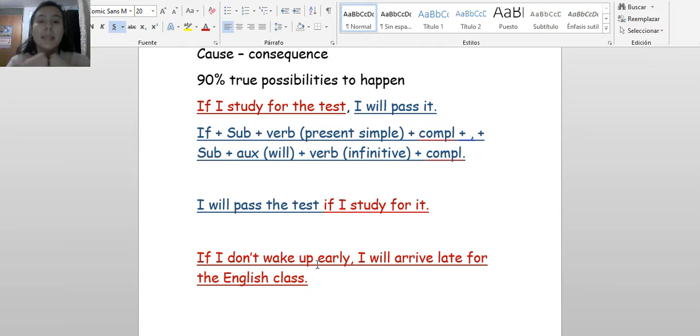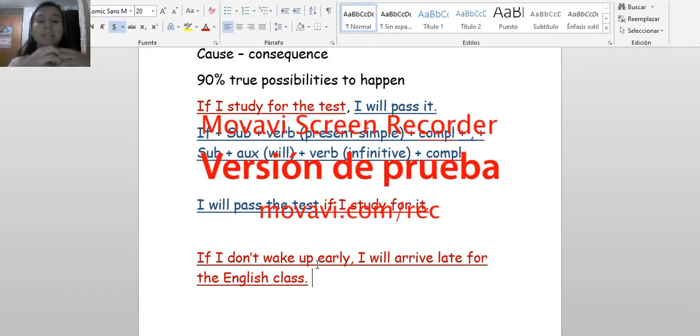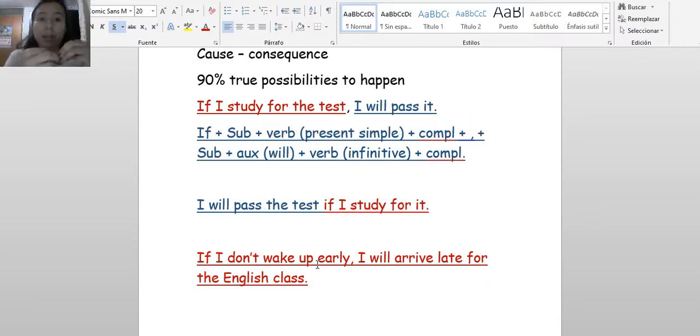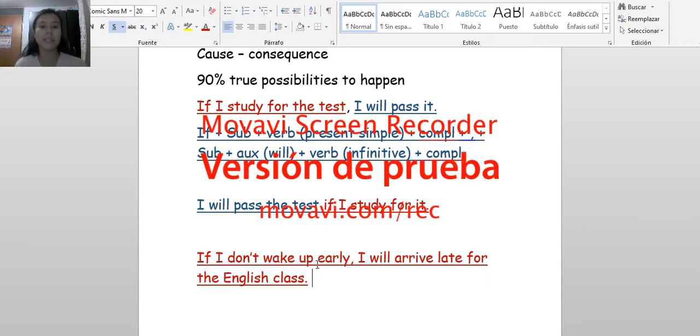Not always, if the sentence is negative, you have to complete the consequence in negative. You have to be careful with the context of the sentence that you are using. If I don't wake up early, if you don't do an action, you cannot complete another. And depending on the context, I can do it in this way.